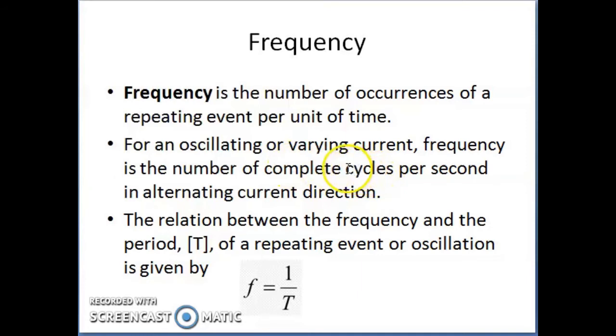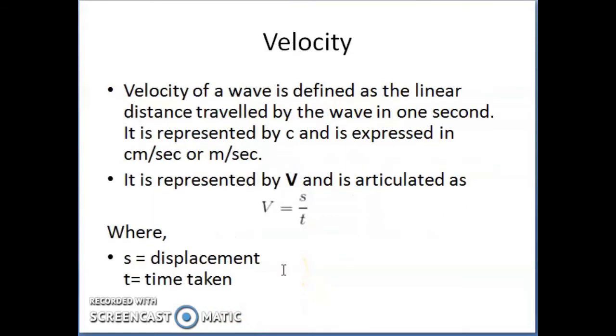When we relate frequency and time period, since it is a repeating event per unit of time, we say that f is equal to 1 by T. And the third characteristic of a wave is velocity.